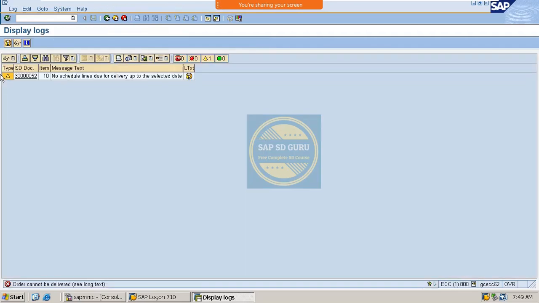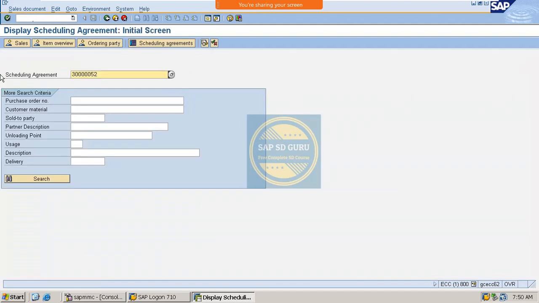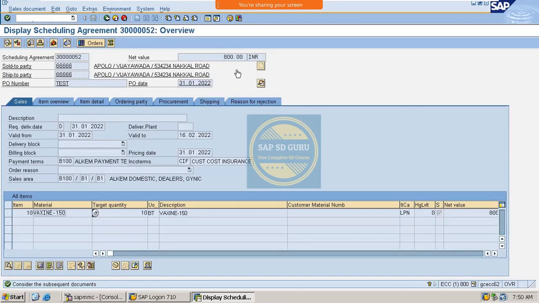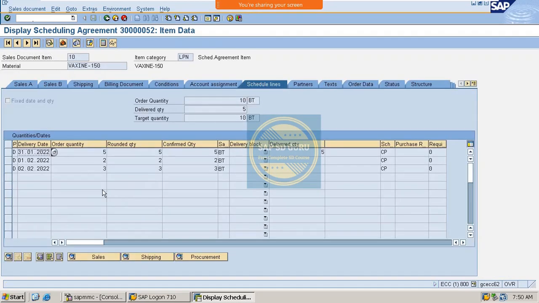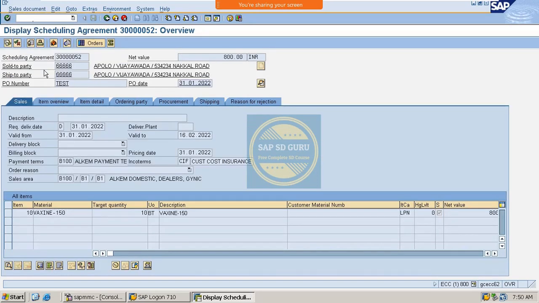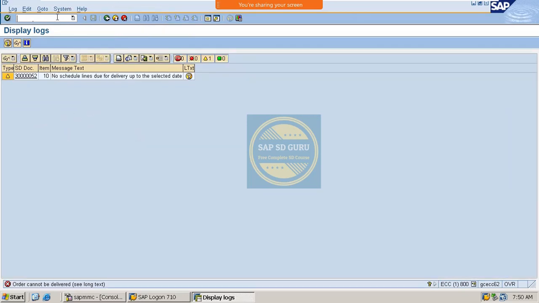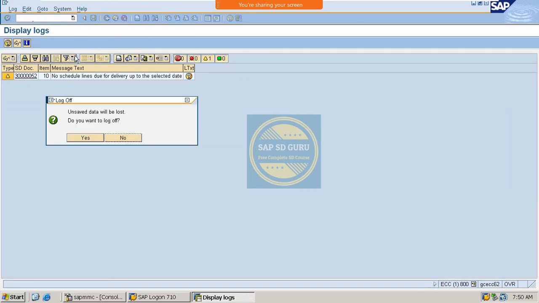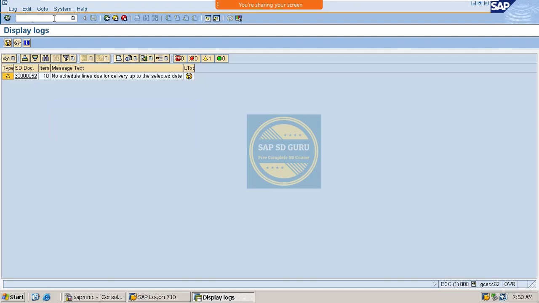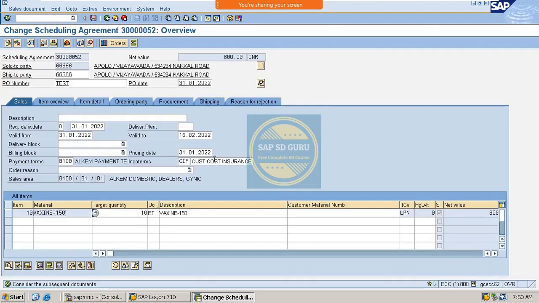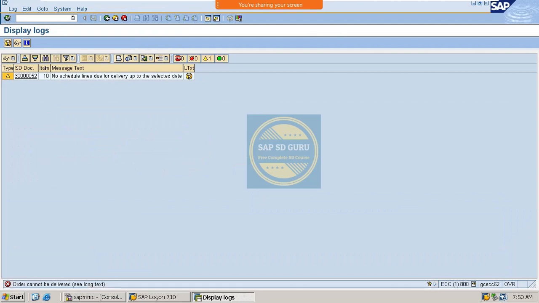Now let me check again. Here the next scheduled date is 1st February 2022. So normally on 1st February they will do the second delivery.